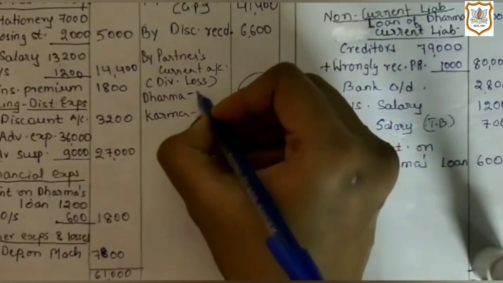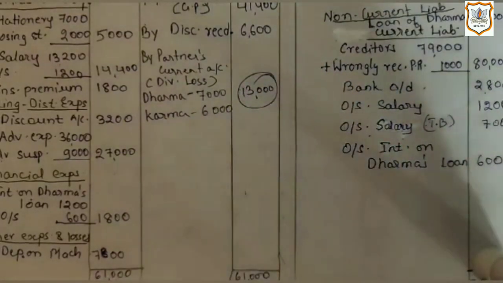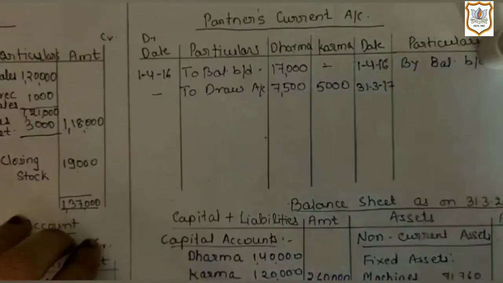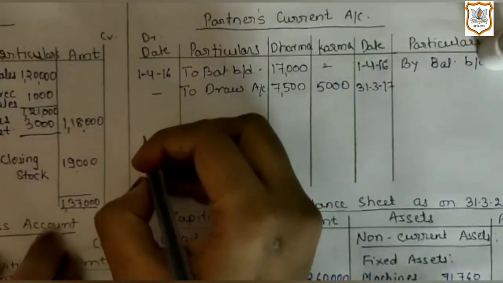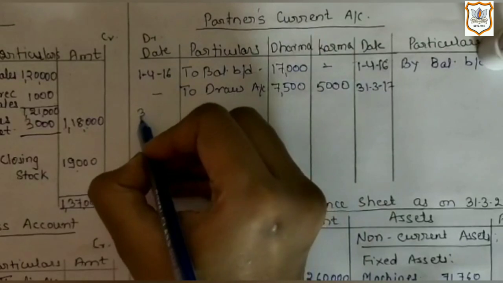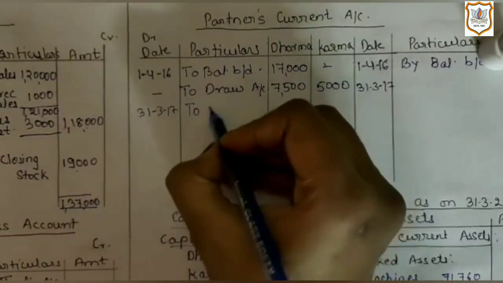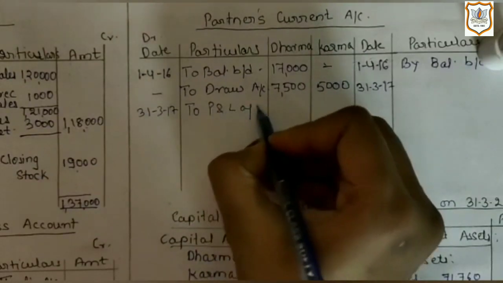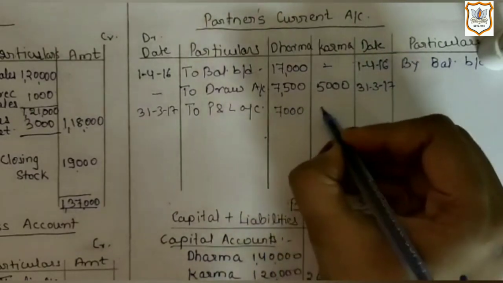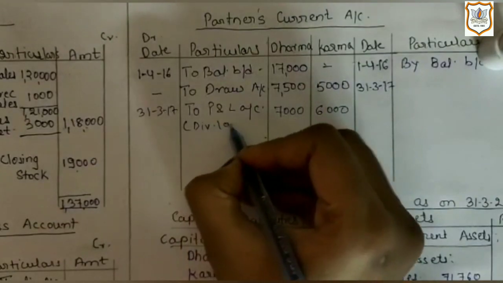So here we will write 7,000 and 6,000, which will be transferred to partner's current account. Now as it is loss, so we will record it on debit side of partner's current account. 31st March 2017, to P&L account, 7,000 and 6,000. Divisible loss.